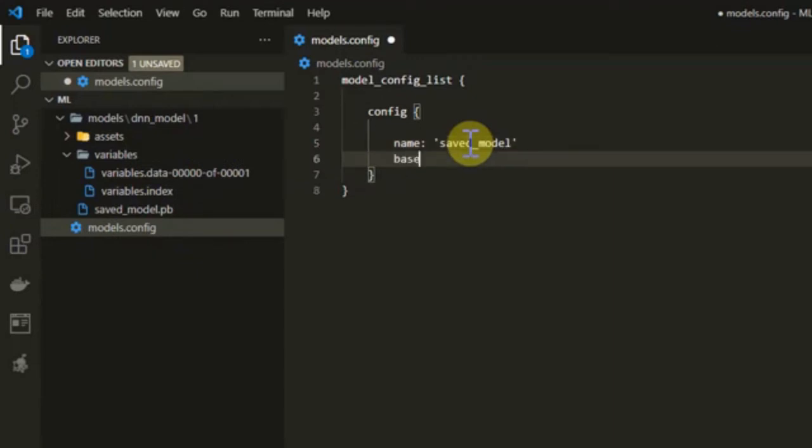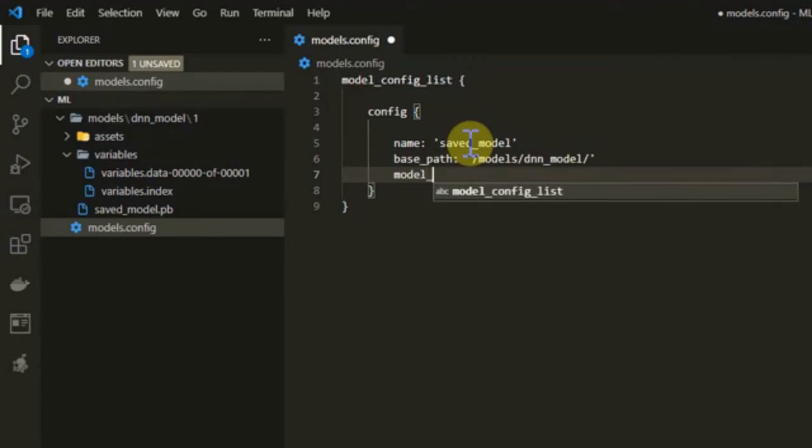We require to specify the base path, so we write base_path, and the base path on the container we will define as models, just DNN model. And we also require to define the model platform, and the model platform here is TensorFlow.